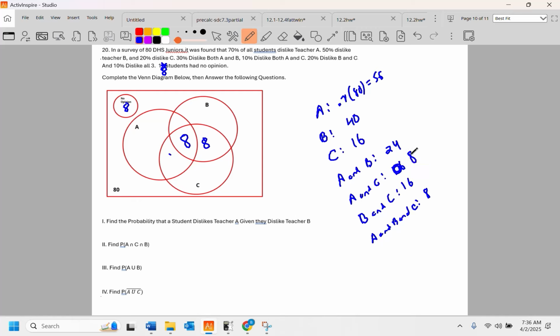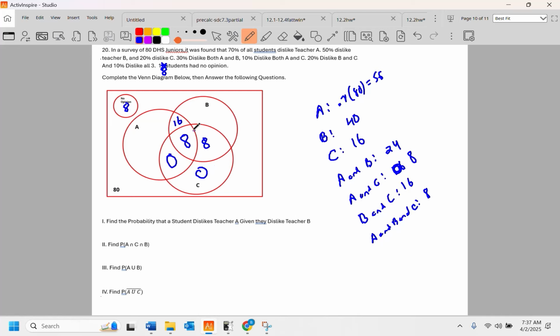There we go. Now here's what's cool. I already have this 8 accounted for, which means that is 0. There's nothing there. Kind of interesting. A and B is 24. So we take A and B, we get 24. You've already got 8 accounted for right there. So 24 minus 8 means there's 16 left. Circle C is supposed to be 16, and notice you've already got 16 kids in it. That's 0. And again, I said this one was bad.